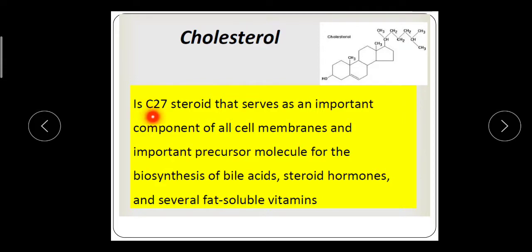So it is a 27-carbon steroid that serves as an important component of all cell membranes and an important precursor molecule for the biosynthesis of bile acid, steroidal hormones and several fat soluble vitamins. So a normal level of cholesterol is good for the synthesis of different hormones and the vitamins.